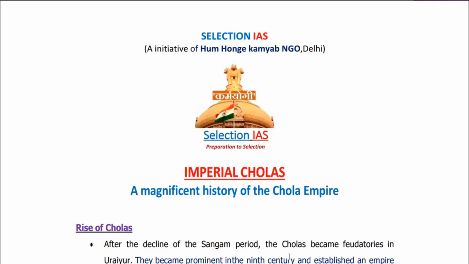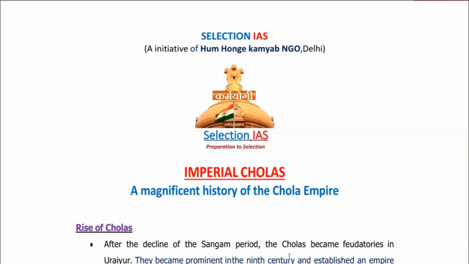At the same time, we definitely have to focus on those aspects which are favorite of UPSC. In medieval history also there are certain topics, like we have Delhi Sultanate, Mughal Empire, Vijayanagar Empire, Chola Empire, Sufi movement and Bhakti movement. Every single year they are asking questions from this section, both in prelims and in mains.